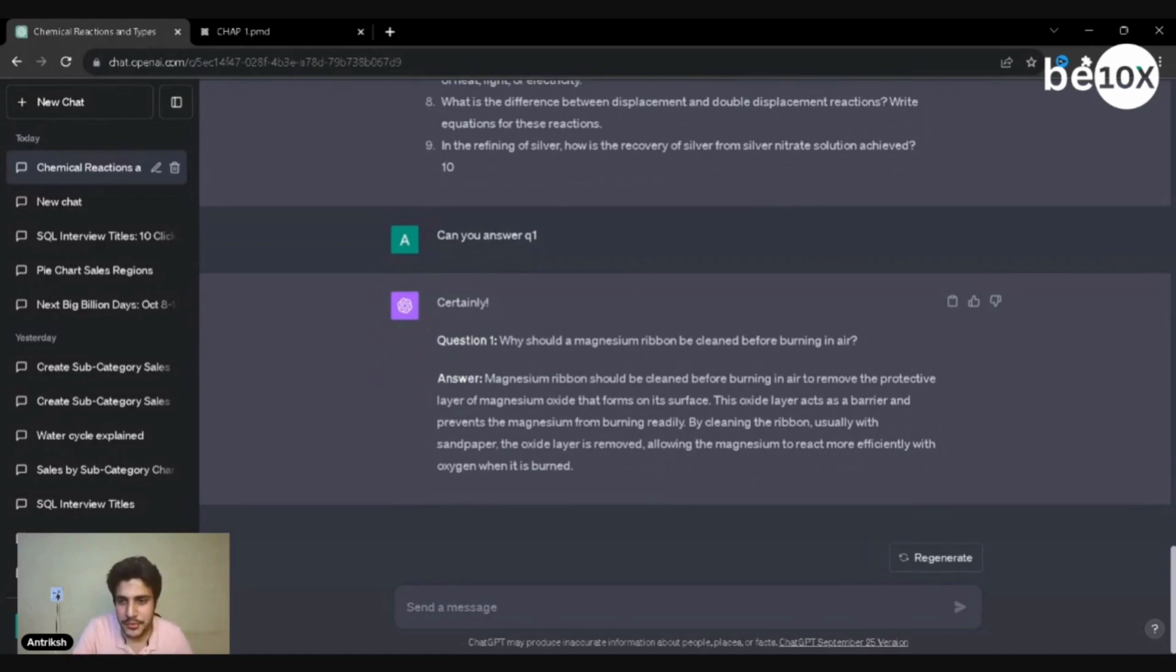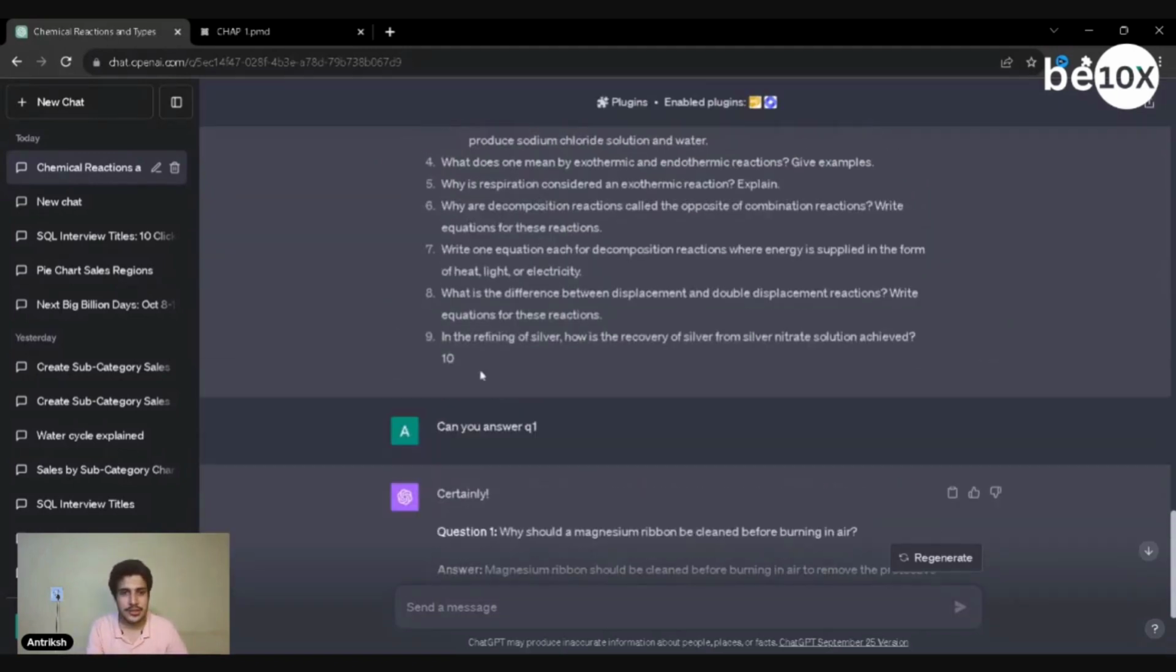They go to remove the protective layer of magnesium oxide. The oxide layer acts as a barrier that prevents magnesium from burning readily. Right. So okay, can wait. Now एक question हो गया. Okay, नहीं हुआ मुझसे. Now I want to know more questions.